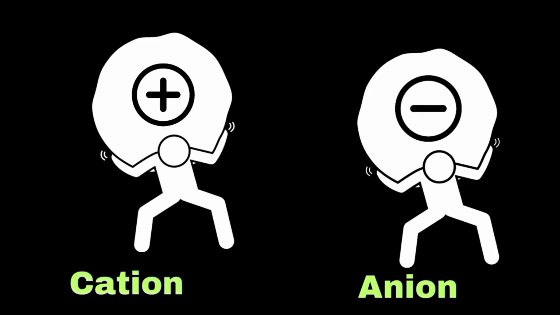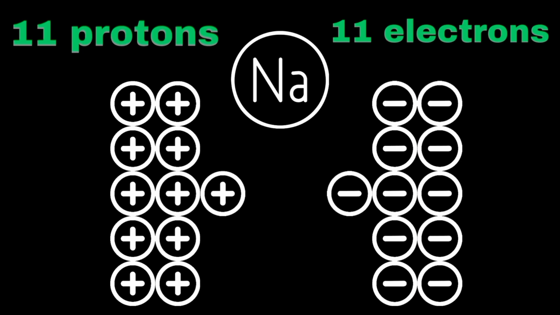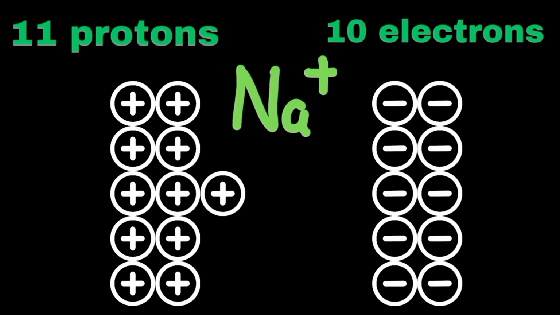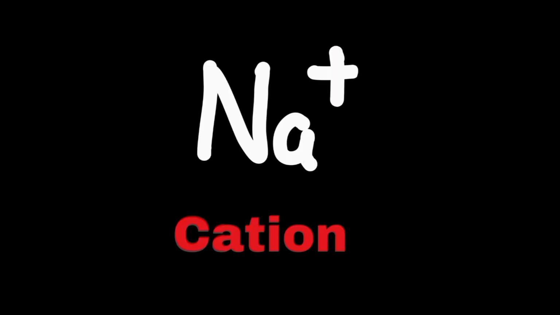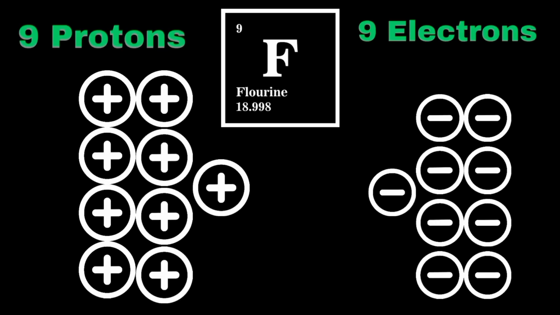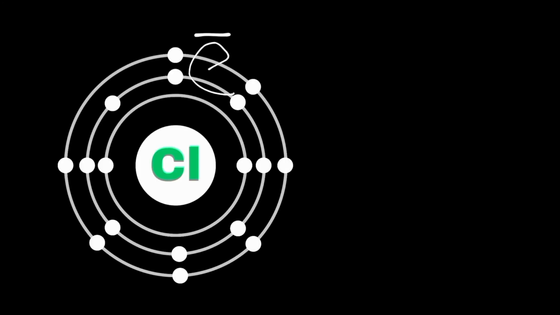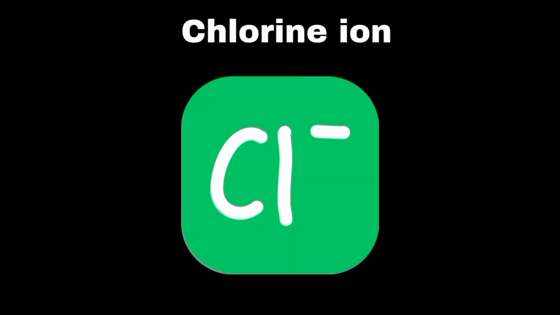Ions and formation of ions. Ions are atoms or molecules that carry an electric charge, either positive or negative. They are formed when an atom gains or loses electrons. When an atom loses one or more electrons, it becomes a positively charged ion called a cation. For example, if a sodium atom loses one electron, it becomes a Na+ ion. On the other hand, if an atom gains electrons, it becomes a negatively charged ion. For example, chlorine atoms can gain an electron to become a Cl- ion.